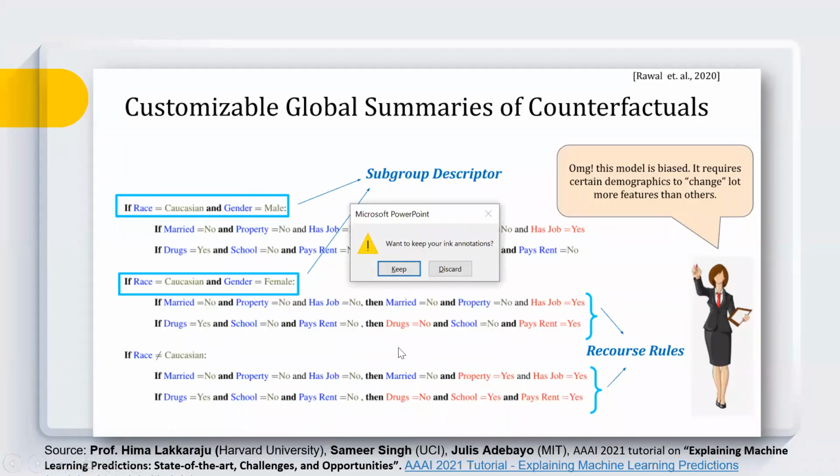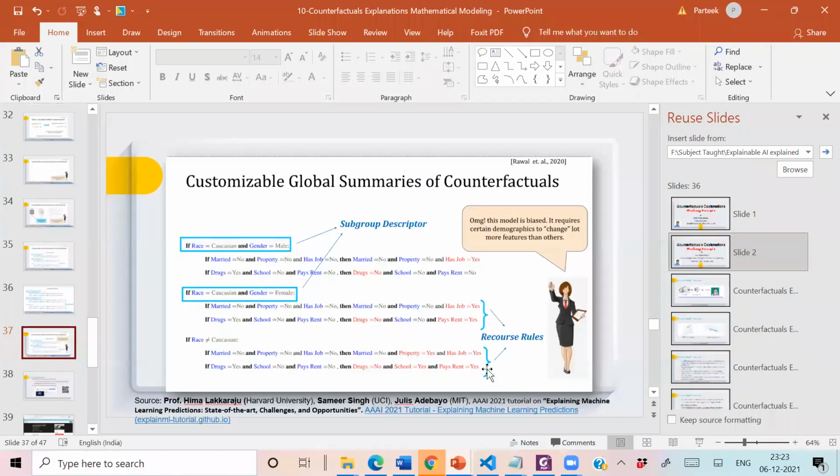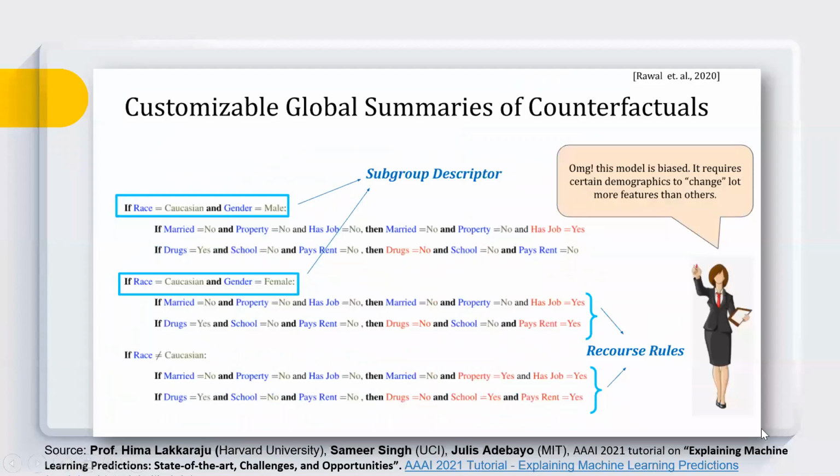So by using global counterfactuals, aren't we revealing the secret sauce of our model that we wanted to avoid in the first place? Yes, of course, it is actually revealing the model, but the underlying principle of counterfactuals is that these are the minimum changes which are required in the features.